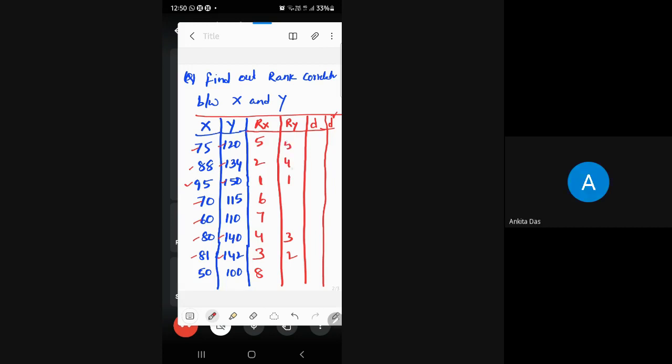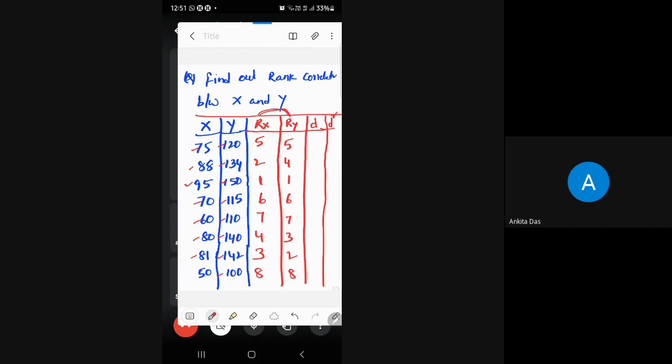120 given fifth rank. 115 given sixth rank. 110 given seventh rank. 100 given eighth rank. Okay, now deviations. Deviations are nothing but Rx minus Ry.